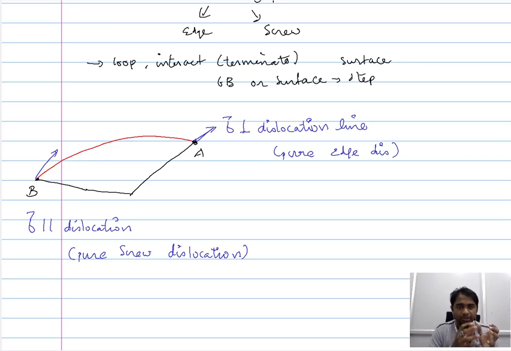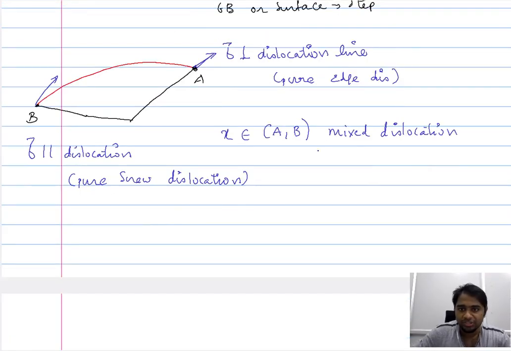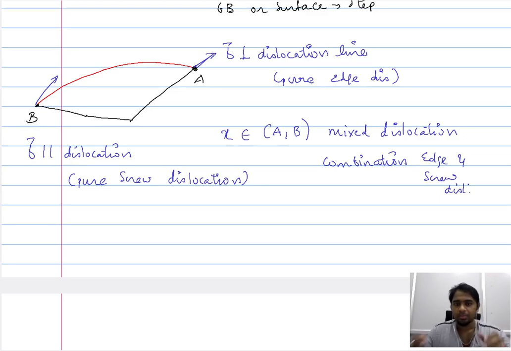Between the points A and B, if you have a point that is between A and B, then you have a mixed dislocation. It's not a pure dislocation, it's a combination of edge and screw dislocation.